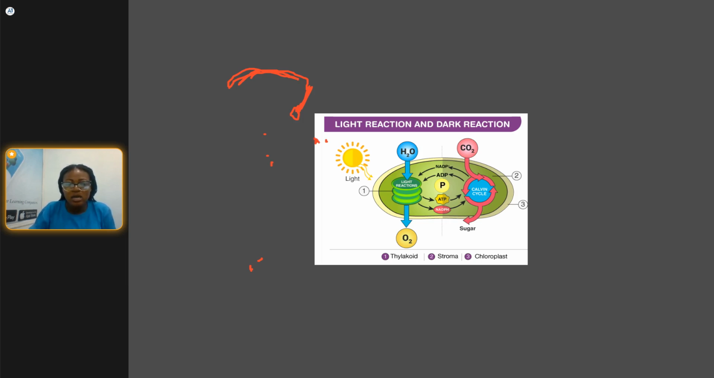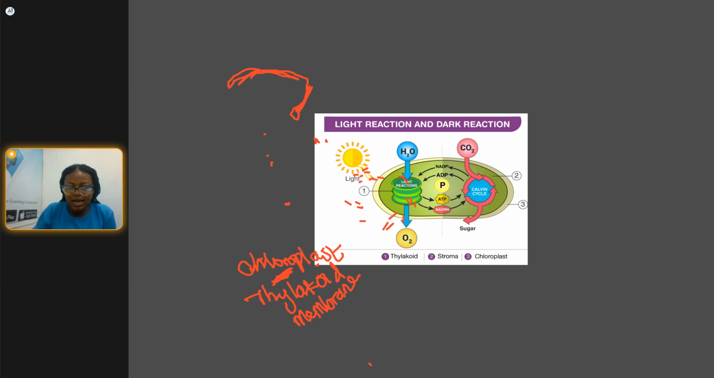And where this occurs in plants is the chloroplast. This action takes place inside the chloroplast, not just the chloroplast, the thylakoid membrane. Looking at this labeling, you can see number one here. Number one is the thylakoid. So this is telling you that this is the site where the light comes to directly. This is the thylakoid membrane inside the chloroplast.